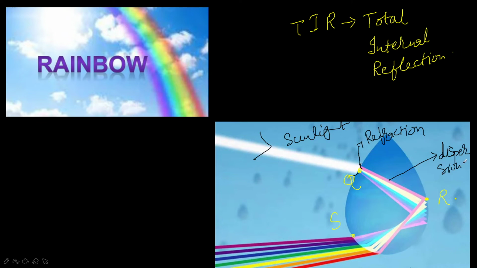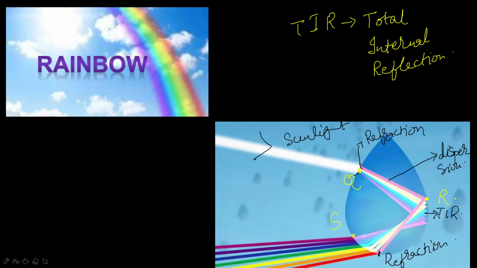Here the dispersion took place. Then total internal reflection, TIR. Again here refraction. So lakhs to millions of water droplets are there. When light passes through them, we find a bow, a curve, that is called a rainbow.